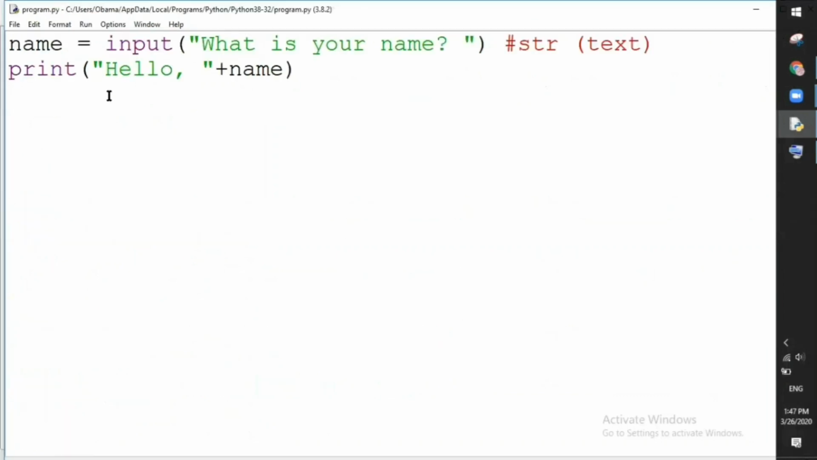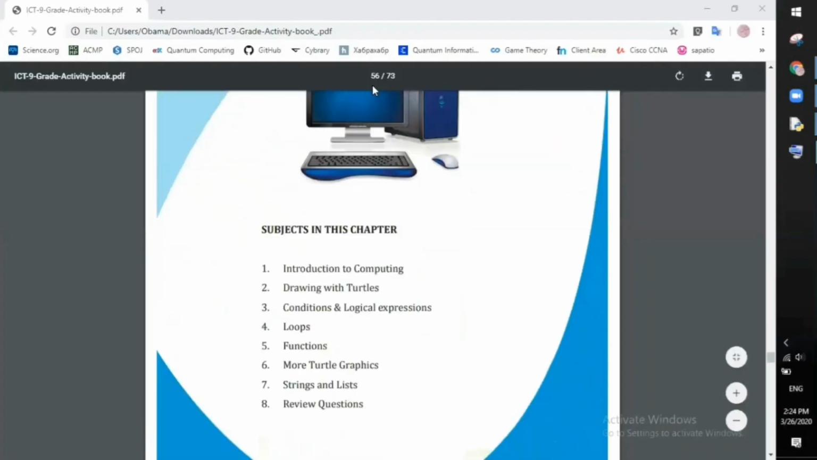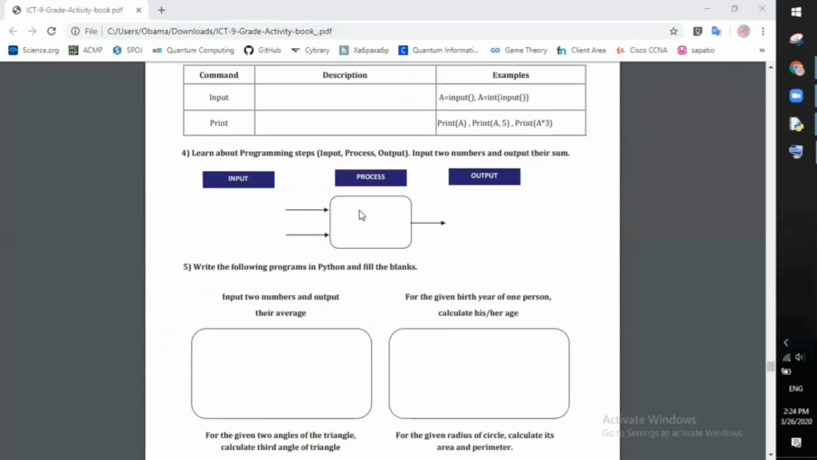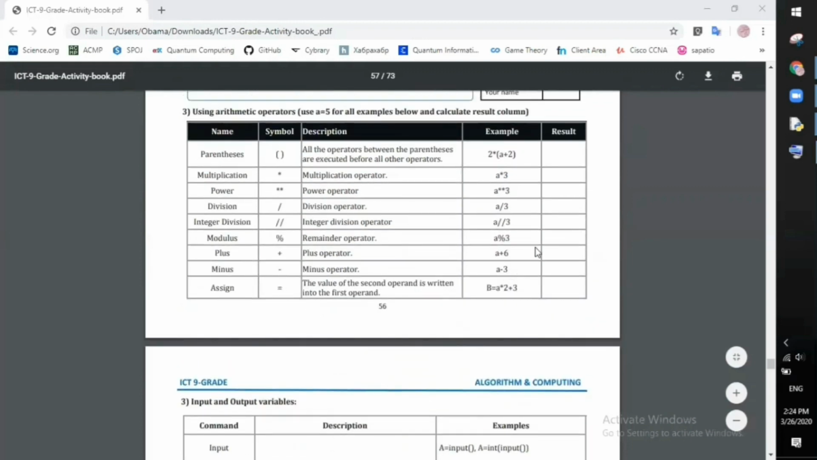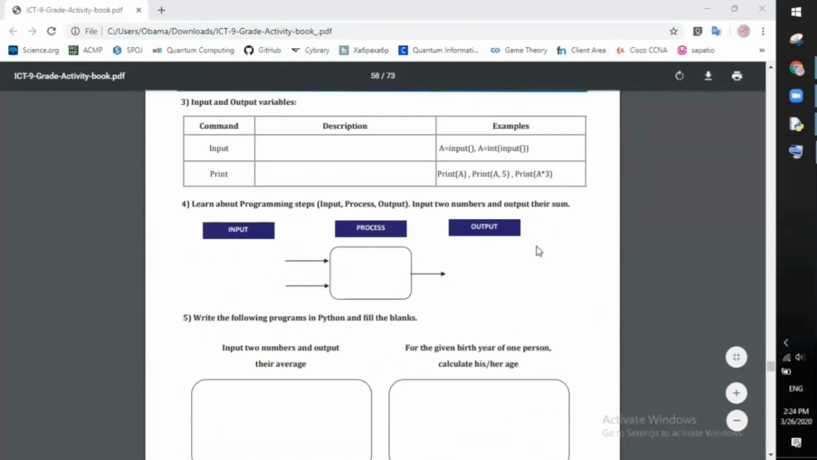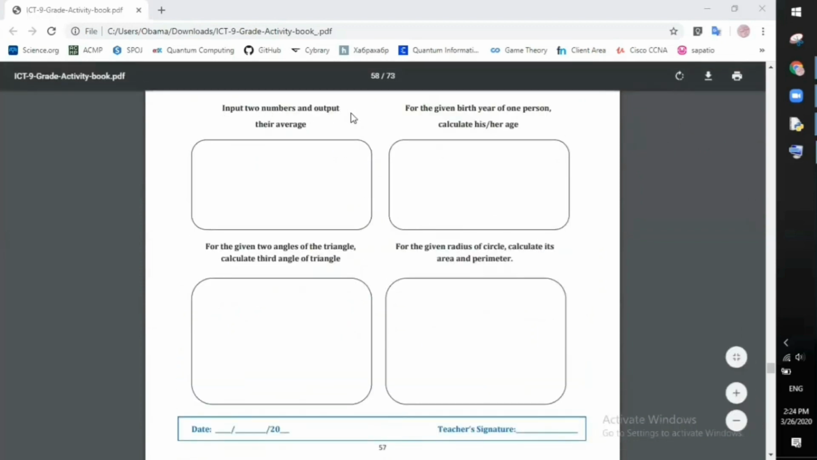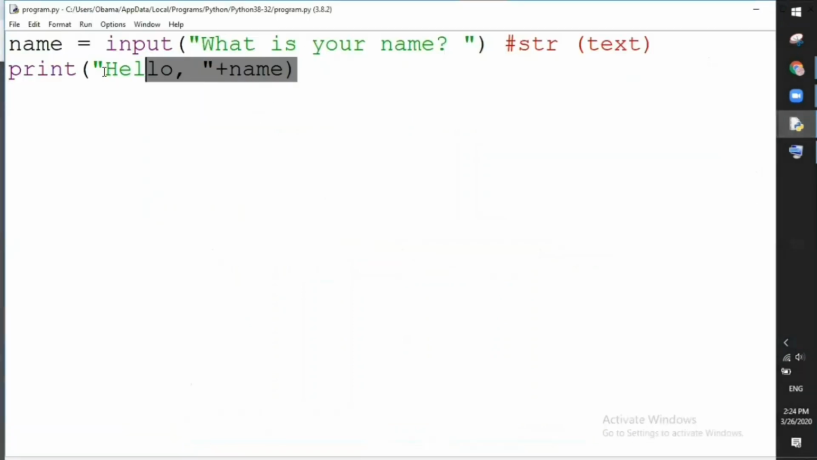Now guys, let's go to activity book. So this is our new chapter in which we are now. So guys, here you can see other mathematical operations. Please try it by yourself at home. Let's try to do this exercise. Input two numbers and output their average.